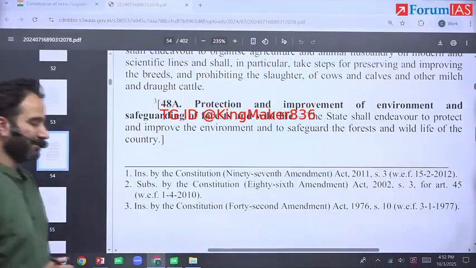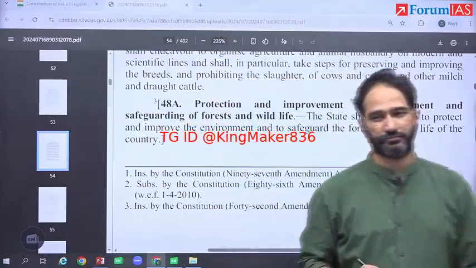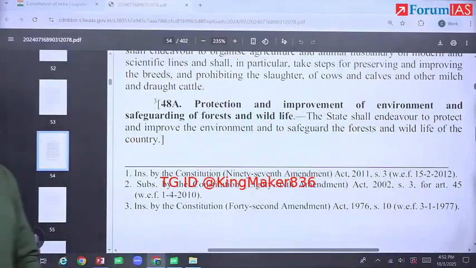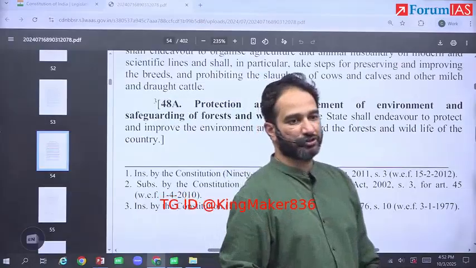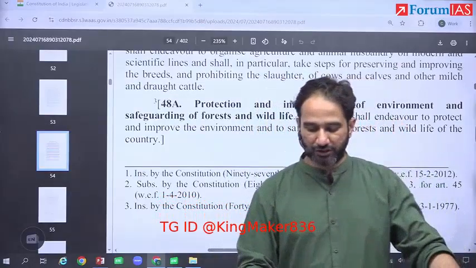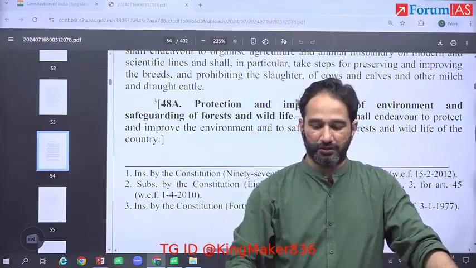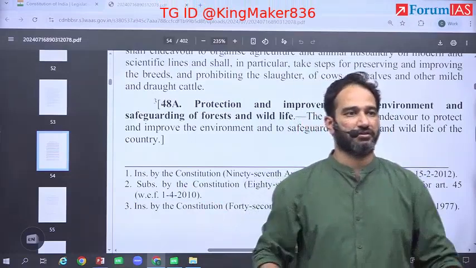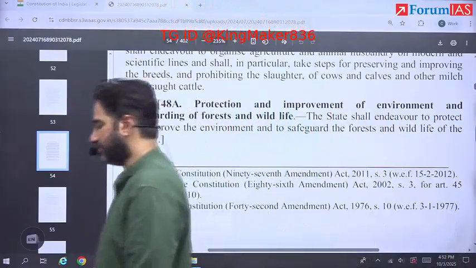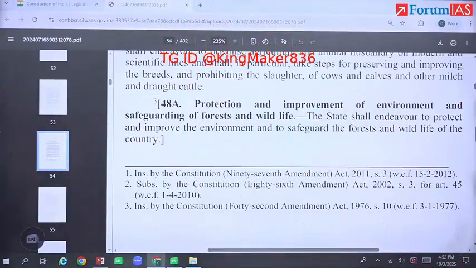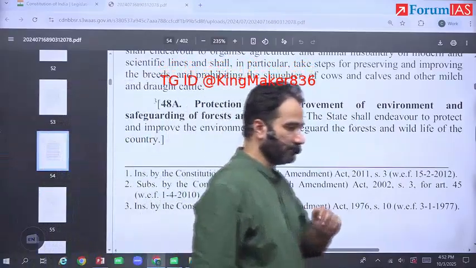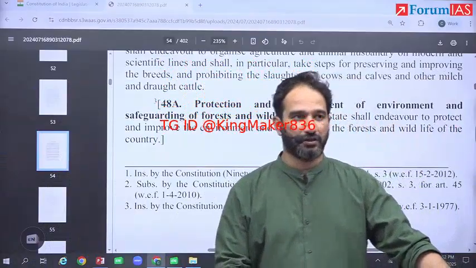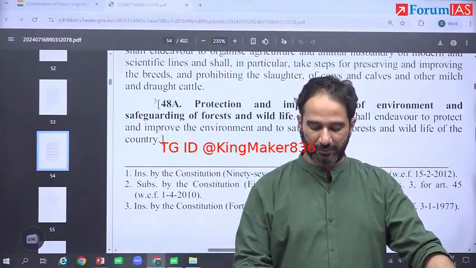And write down third: Article 21 has been expanded in relation to protection of the environment, such as the right against adverse effects of climate change.